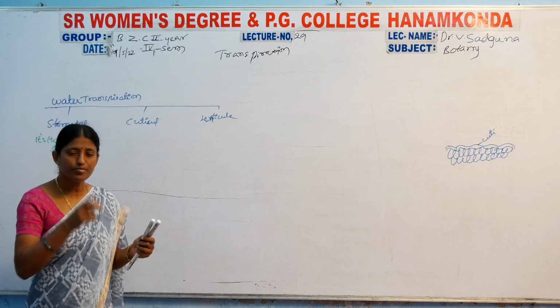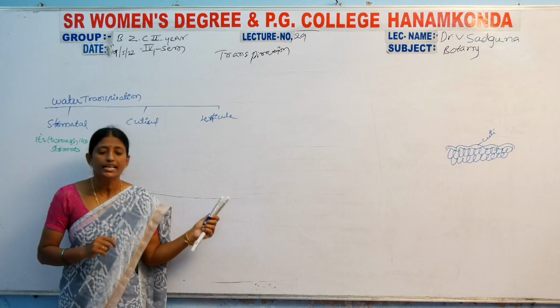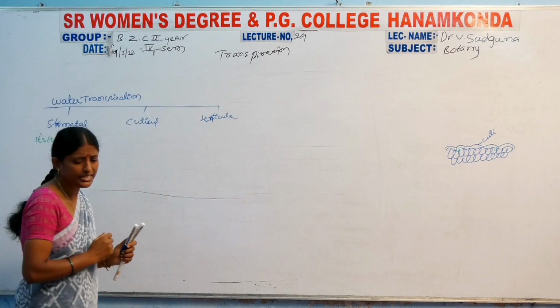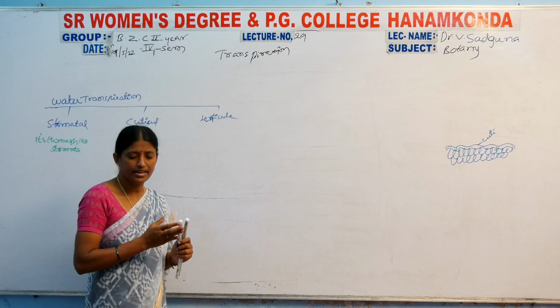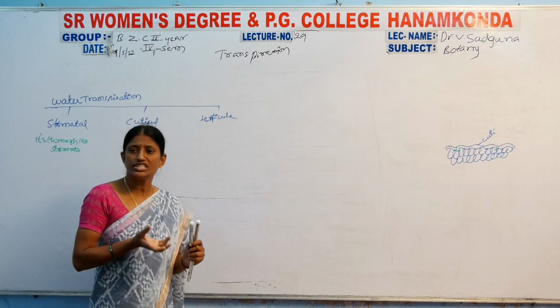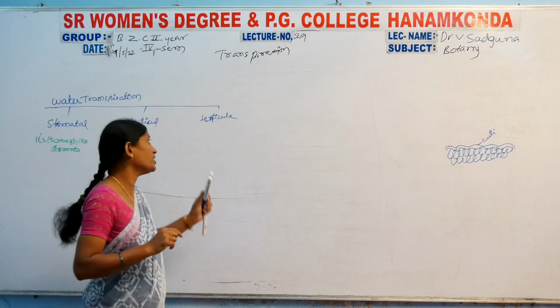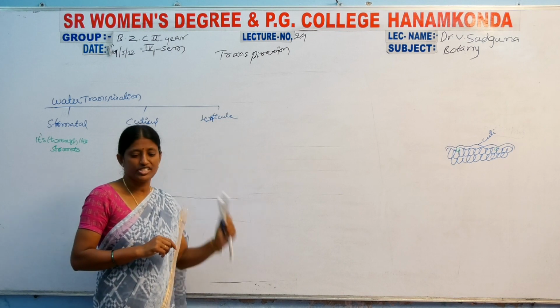Then this one is the arrangement of the second layer, and the growth of the secondary lenticels. The water evaporation through the lenticel cells is called lenticular transpiration.